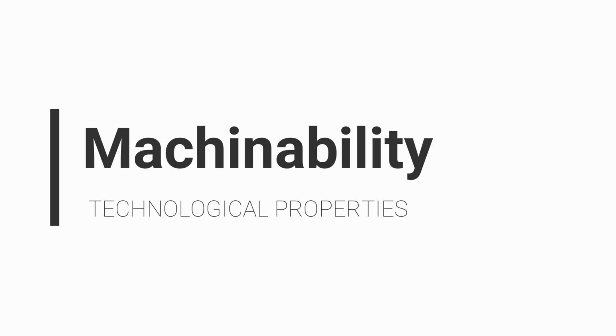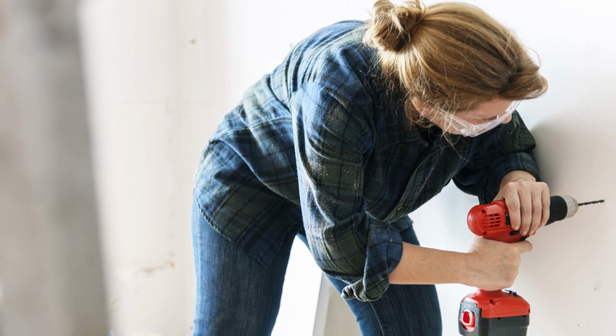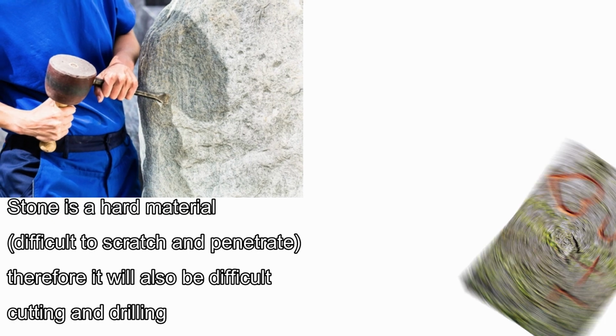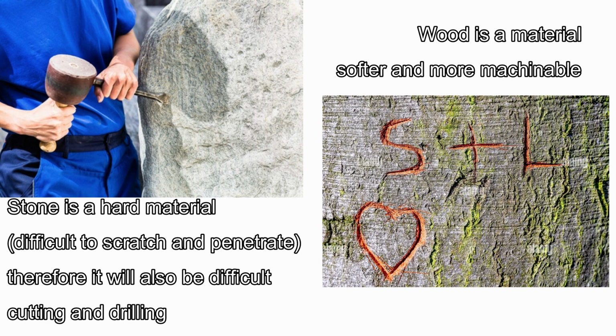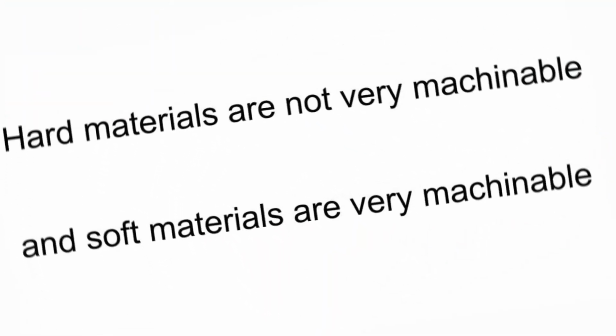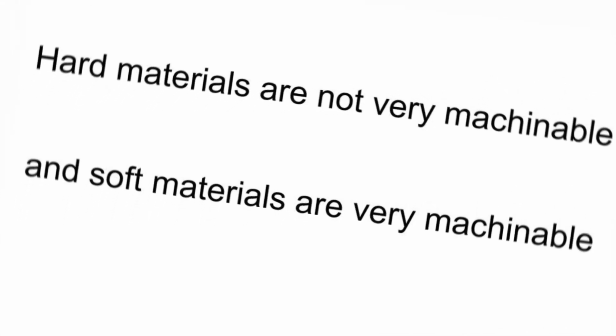Machinability. Machinability is the ease that a material presents to be cut or drilled. Machinability is directly related to hardness. A hard material is difficult to scratch and will also be difficult to cut or drill. That's to say, hard materials are not very machinable, but soft materials are very machinable.